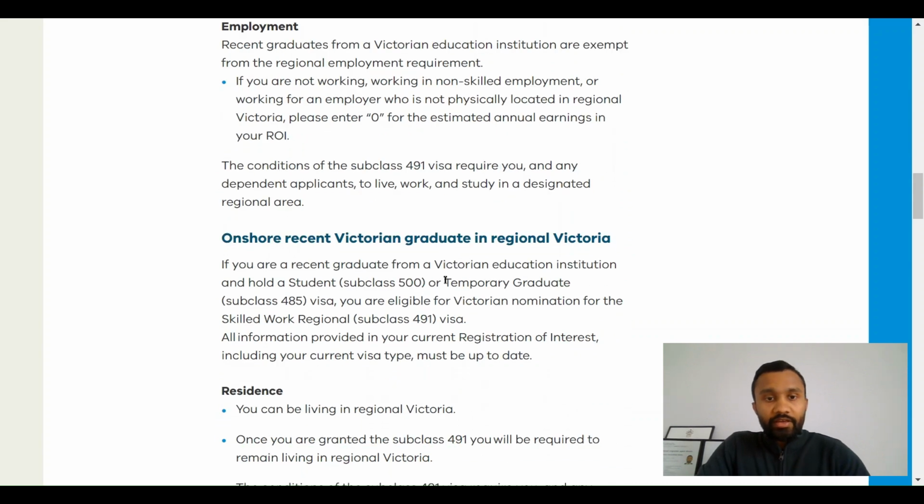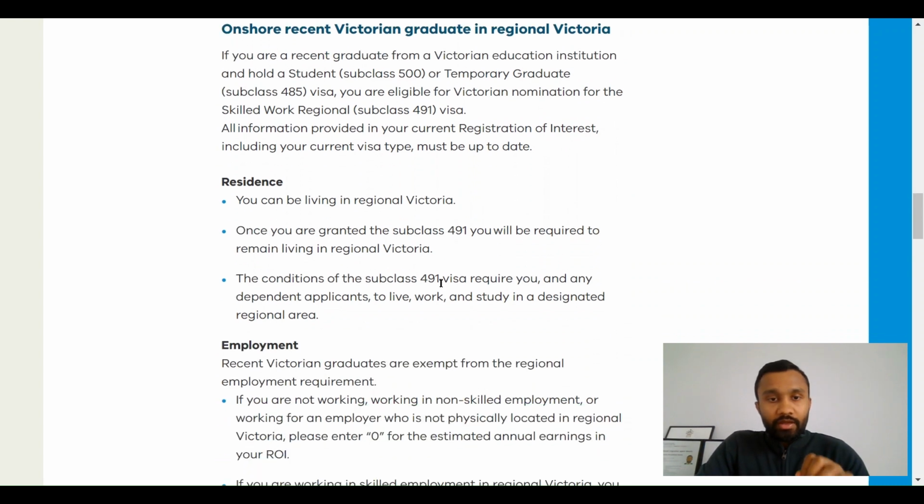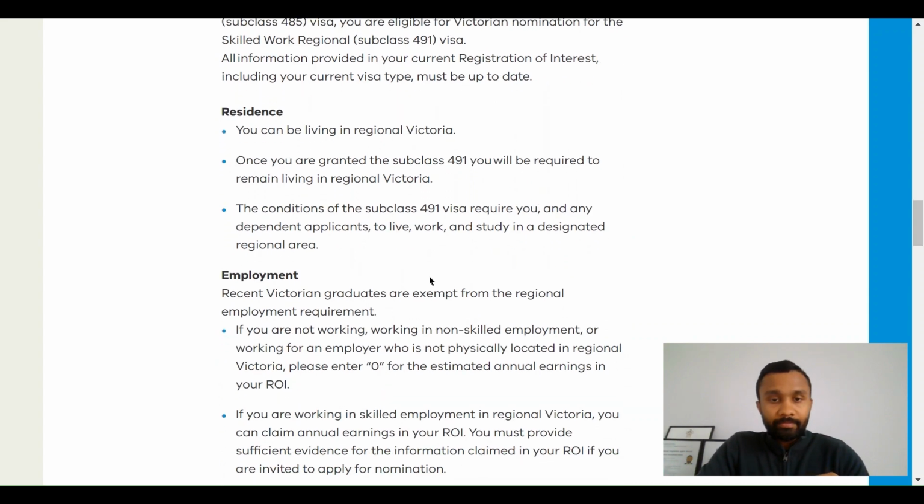The other criteria is for onshore recent Victorian graduates who are in regional Victoria. So if you're in regional Victoria, once you're granted the subclass 491, you're required to remain in regional Victoria, and also your dependent applicants, because that is a requirement or condition of the subclass 491.